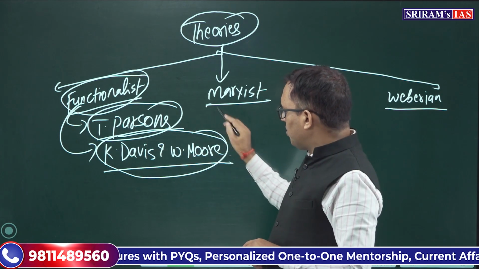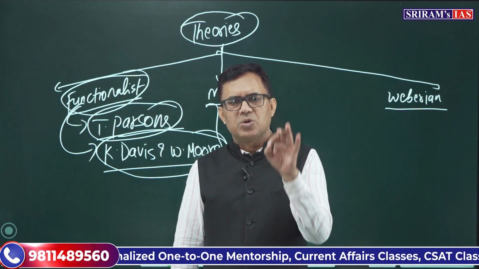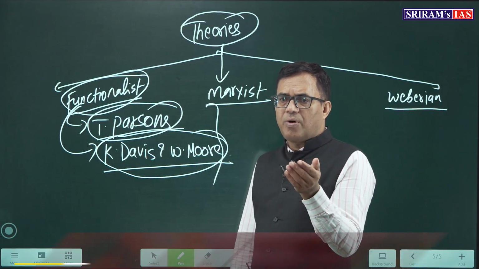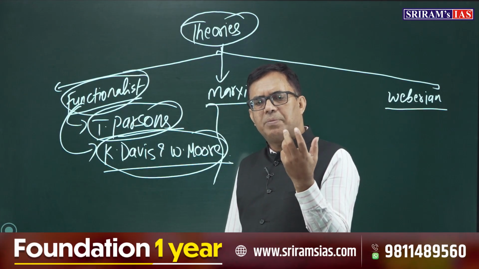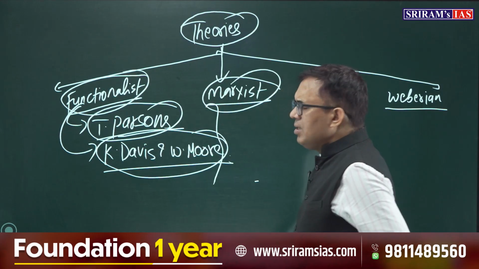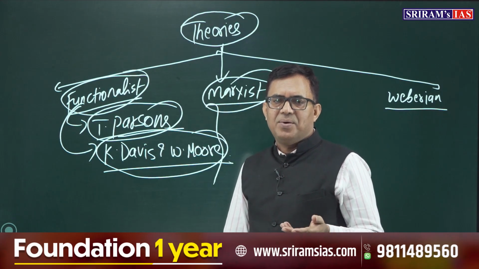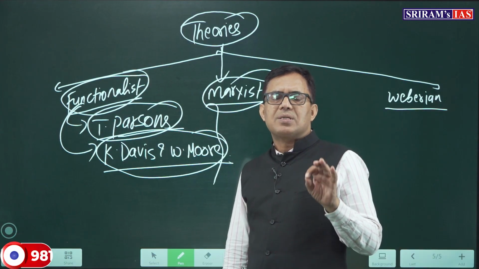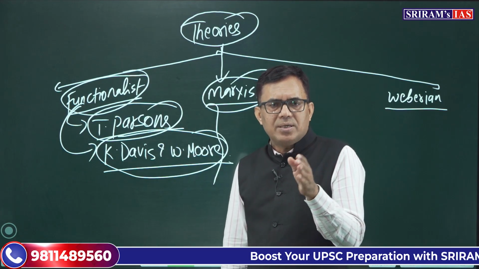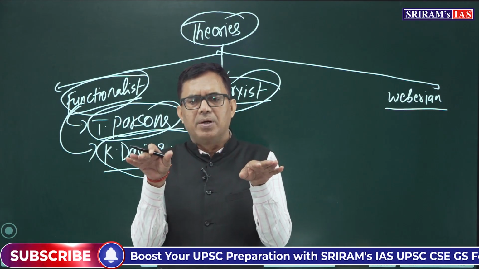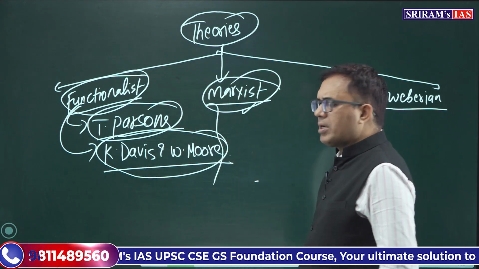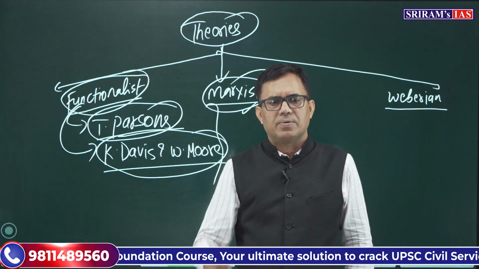Clear? Fine. So as per the functionalists, social stratification is functional for society because it is inevitable and it is important for motivating the most talented people for the most responsible roles in the society. That's all about it. Marxists, just the alternative to functionalists. Marxists say that social stratification is a device to divide the people in society and go for exploitation. So it provides a radical alternative to the functionalists.